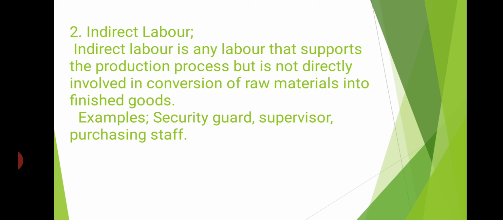The security guard protects the building and the stock or products, but he is not directly involved in producing any goods. Next is supervisor, who controls or manages the workers, or any purchasing staff.